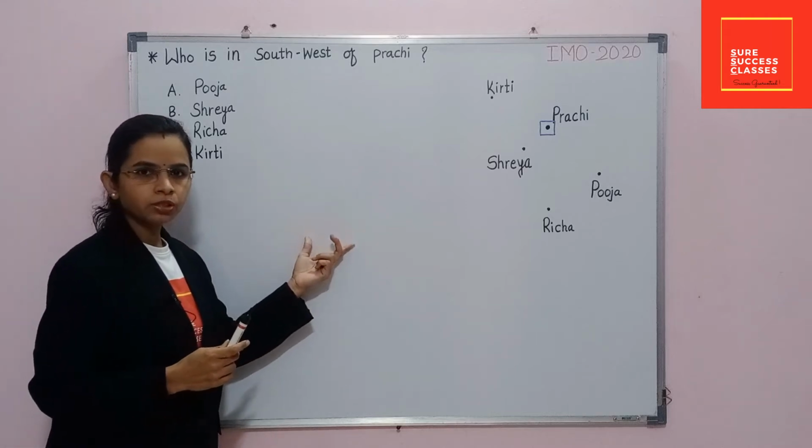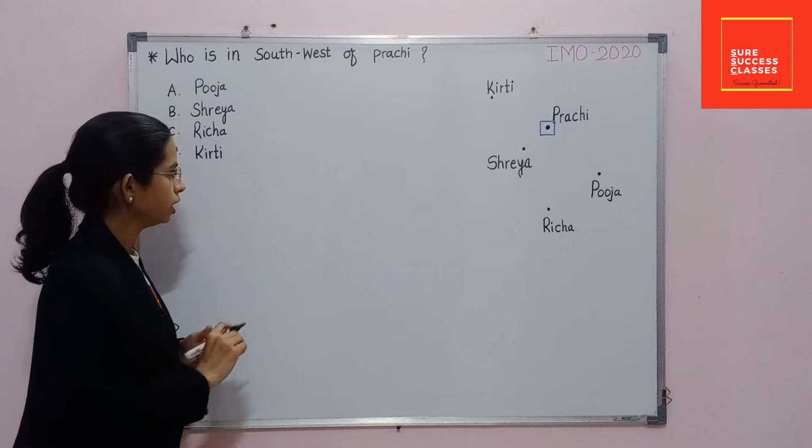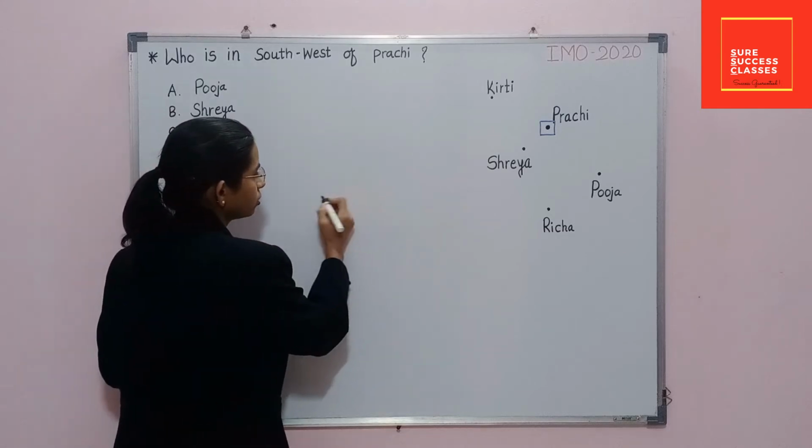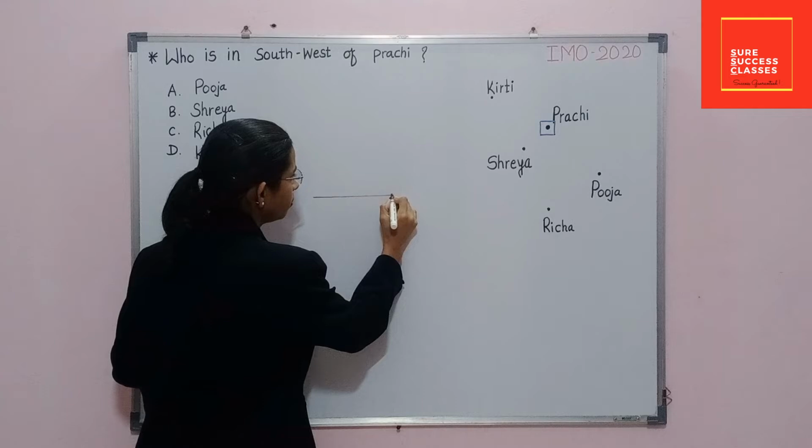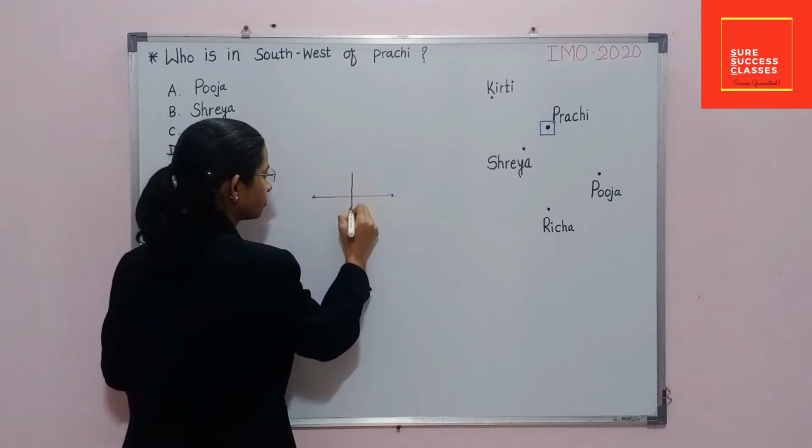To solve this question, first we will revise about directions. We know there are four main directions.